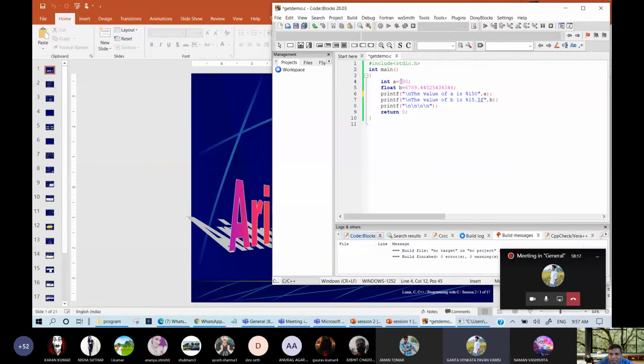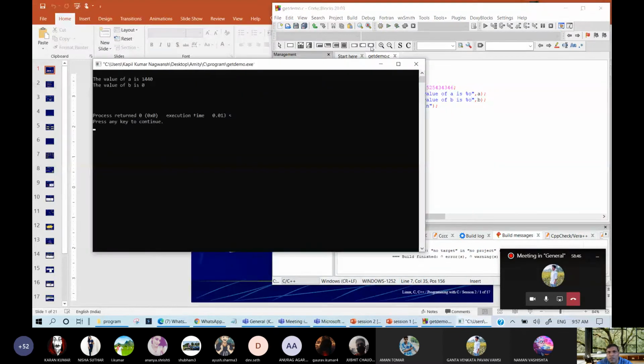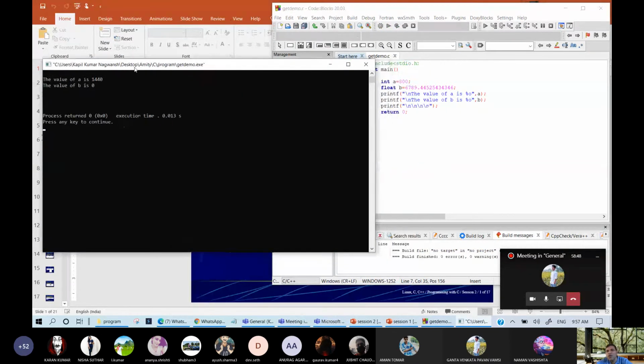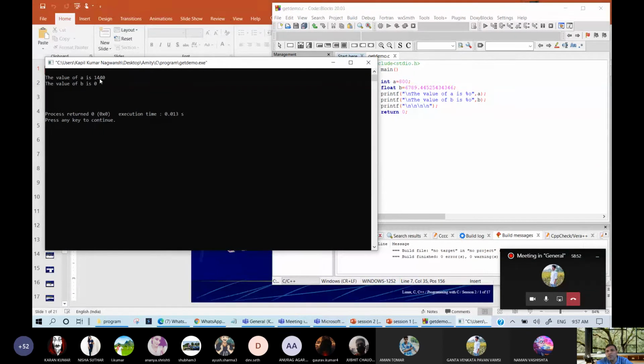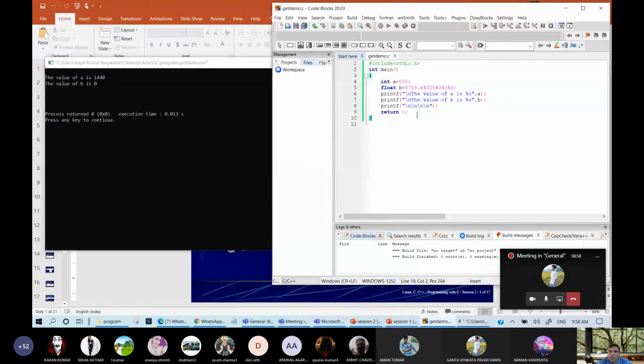If I am writing 800 here, because it is 500, now a is 800. So let us see what is the output. Let me delete this also, and this will be written as %o, and this also written as %o. Let us run this program, whether this will work finally or not. So what is the answer? For 500 it is written 14,